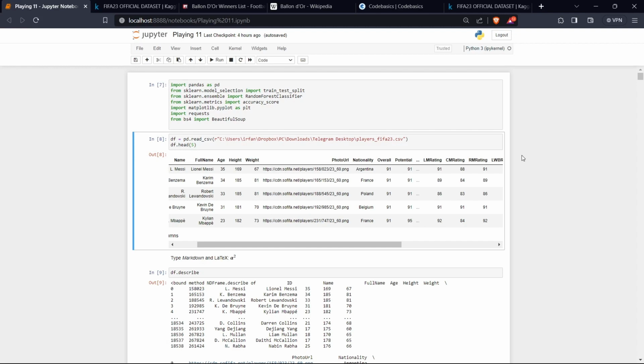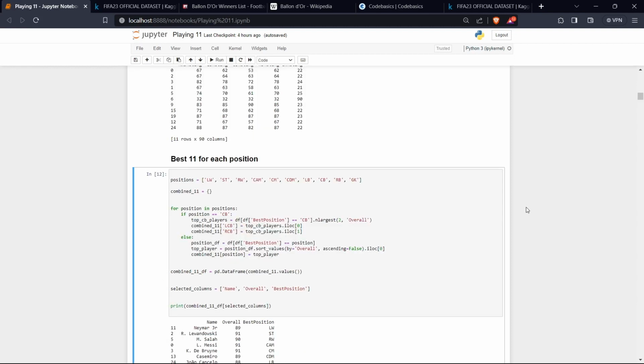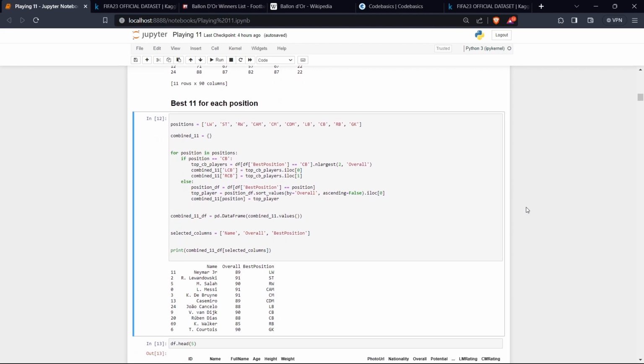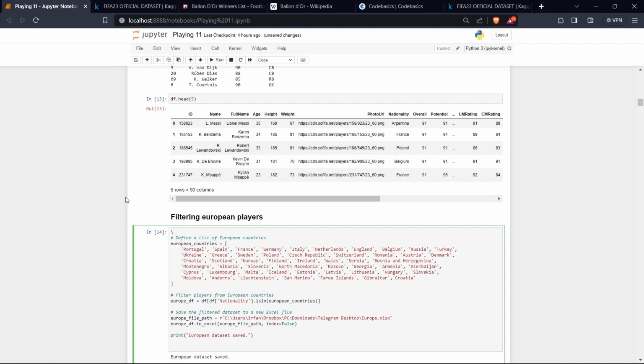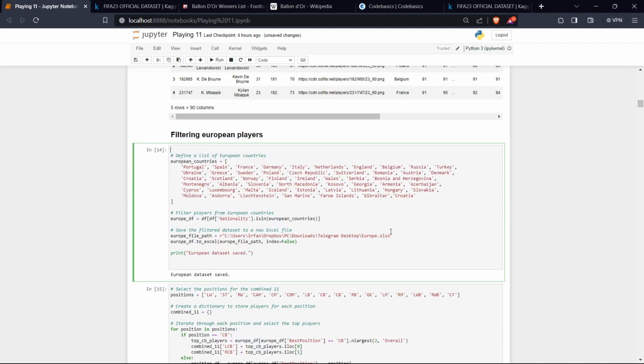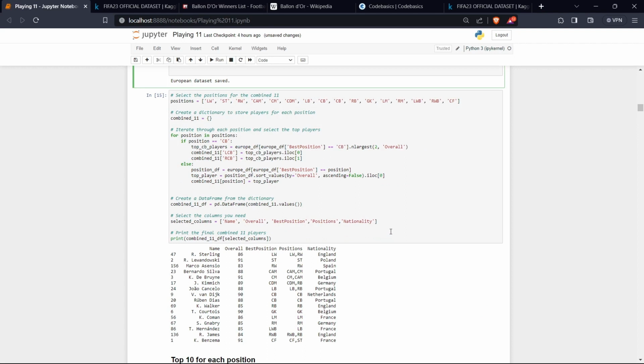First, we load the dataset in the pandas library. Next, we have to filter out the best player in each position from the dataset. This is filtered by their overall rating and their positions. To ensure diversity, we separated the players based on their continent. For the European players, we used the European country names, and they are saved in a separate dataset. For the combined 11 of all the positions, we have these players, but this isn't as straightforward as it seems, because some European players have also featured in other leagues worldwide.